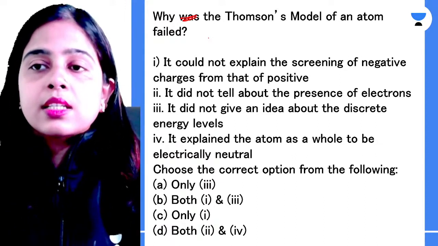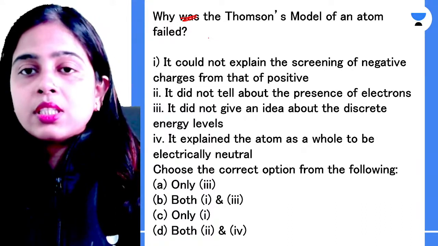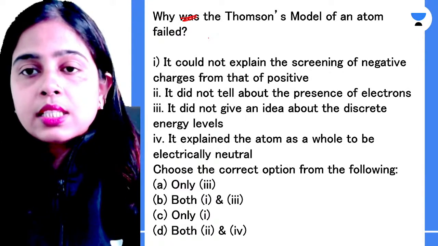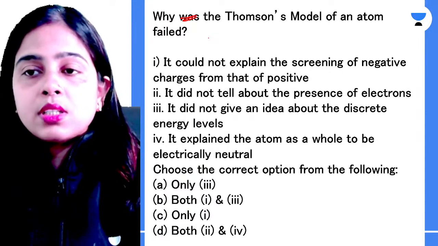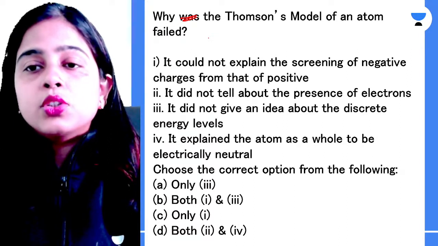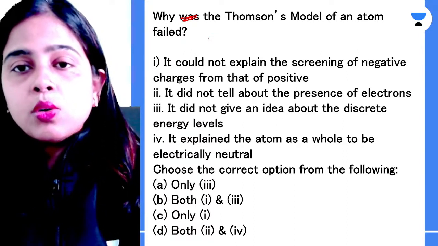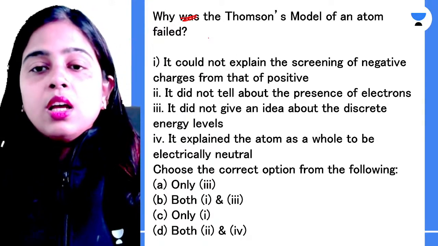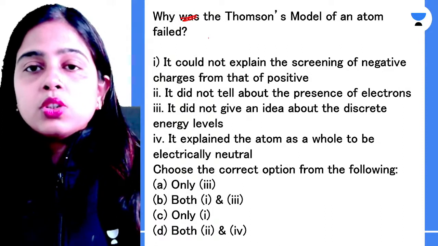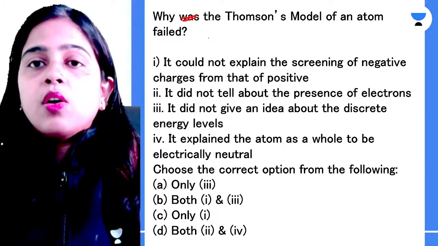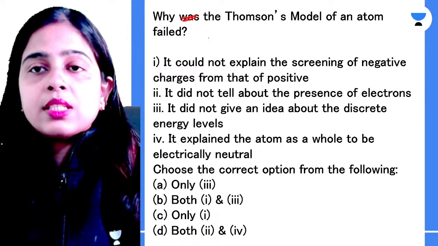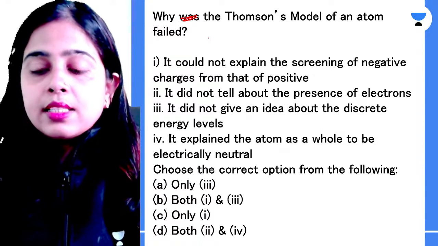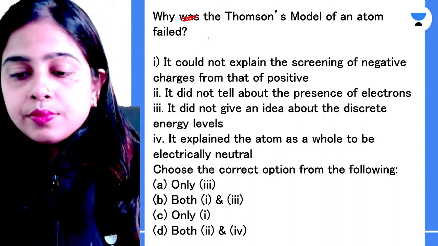It could not explain the screening of negative charges from that of positive. It did not tell about the presence of electrons. It did not give an idea about the discrete energy levels. It explained the atom as a whole to be electrically neutral. Choose the correct option: only the third statement is correct, both 1 and 3 are correct, only 1 is correct, or both 2 and 4 are correct. Which of the reasons correctly represents the failure of Thomson's atomic model? Please let me know if you know the answer.